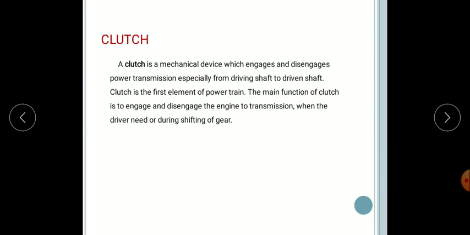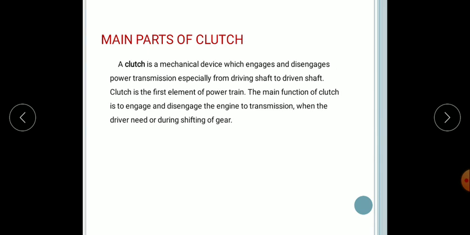So what is this clutch? The clutch is a mechanical device which engages and disengages power transmission, especially from the driving shaft to the driven shaft. The clutch is the first element of a power train. The main function of the clutch is to engage and disengage the engine to the transmission when the driver needs, or during the shifting of the gears. So this is the clutch.